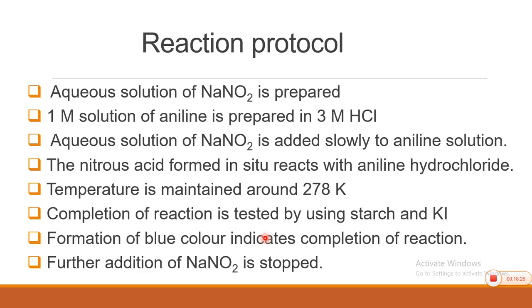Then this is the reaction protocol. An aqueous solution of NaNO2 is prepared, then a 1 molar aniline solution is prepared by using 3 molar HCl. Then the aqueous solution of NaNO2 is added slowly to the aniline solution, nitrous acid formed in situ reacts with aniline hydrochloride, temperature is maintained, the reaction is allowed to complete, completion is tested by using starch and potassium iodide, and formation of blue color indicates completion of the reaction. Further addition is stopped. Whenever you go through this protocol, you will get several objective and multiple choice questions in this reference.